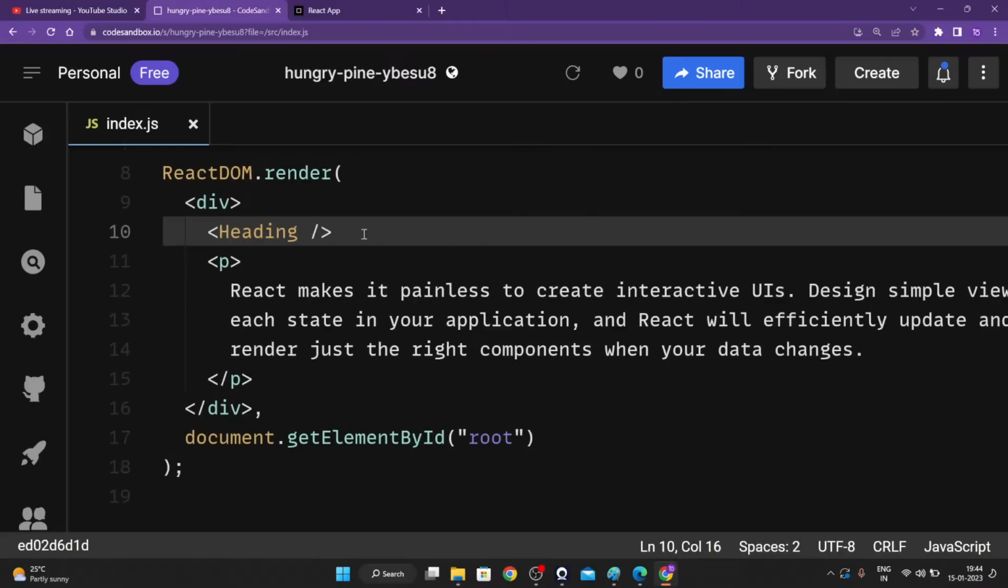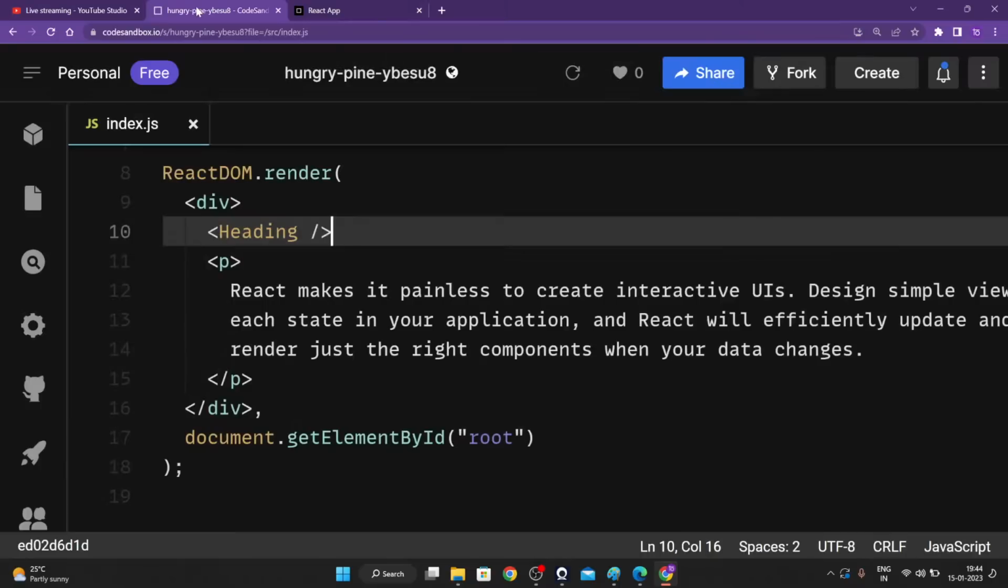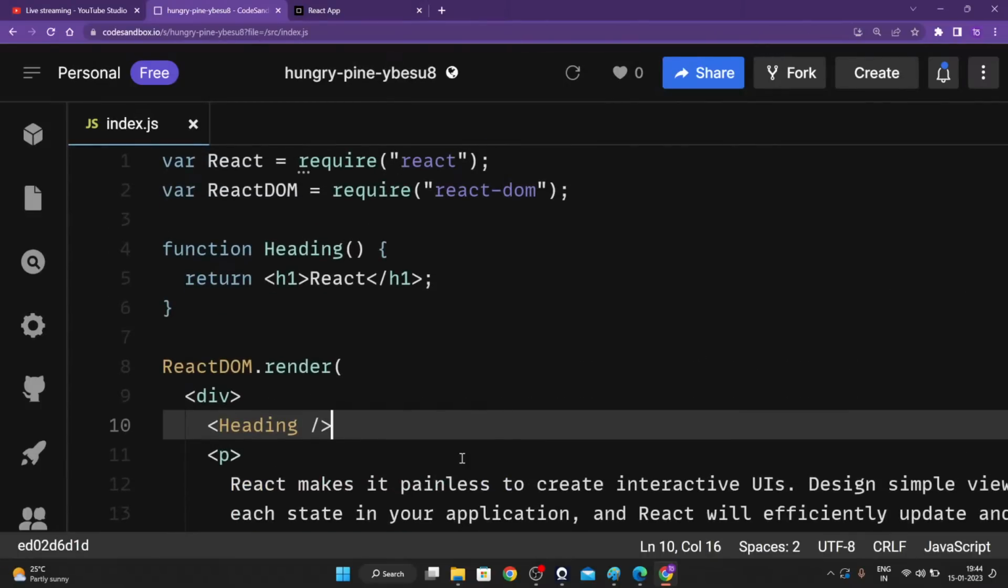So if we are saving this and going back to our website, the website will still remain the same. There are no changes. Just that now React is a component, guys. As you're able to see, it's not changing anything, but now React is a component. Although, this is not exactly how you create a component. This is like the hello world of a component itself. Now we'll be moving further into how to create a good, quality component.